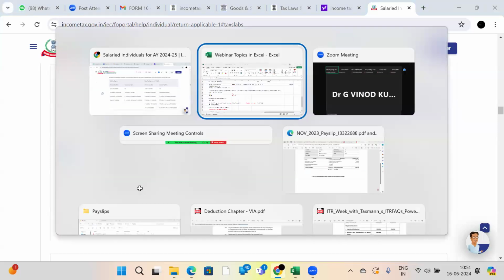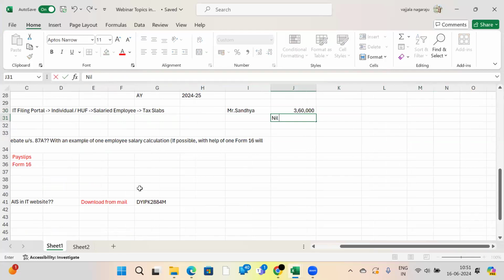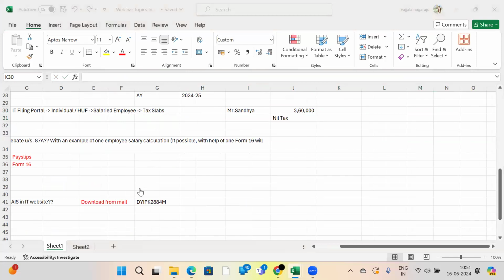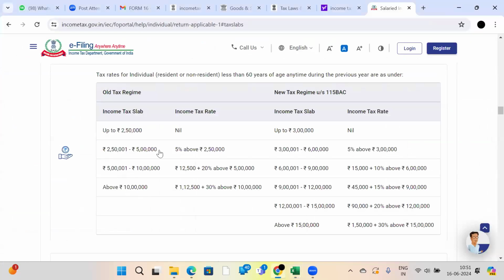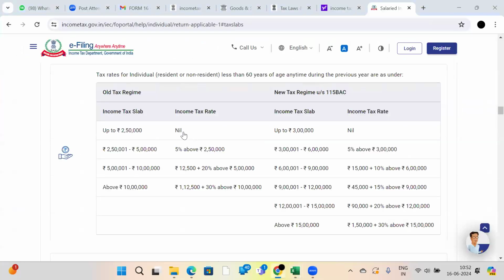I will show you with a simple example. See, one person called me. Suppose one of the participants is asking, suppose his name is, maybe, Sandhya Rani madam. See, her salary is, suppose, for example, I am taking you as an example, madam, 3,60,000. I have told her there is nil tax. Why is there nil tax, sir? You can question me. My salary is more than 2,50,001 to 5 lakhs. So more than 2,50,000 up to 5 lakhs, there should be 5% tax, right? So up to 2,50,000, it should be zero. Nil. Correct? See here, up to 2,50,000 nil.